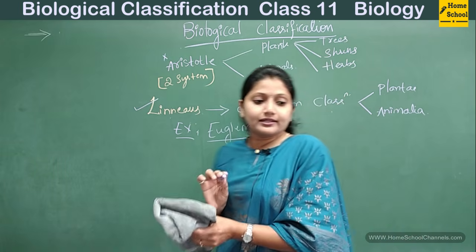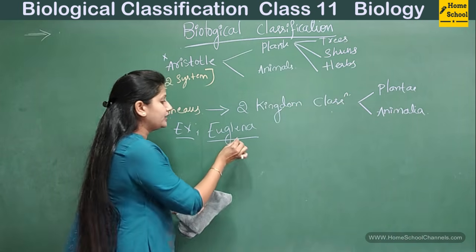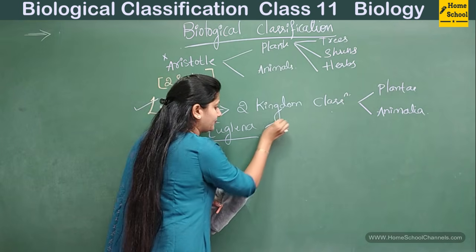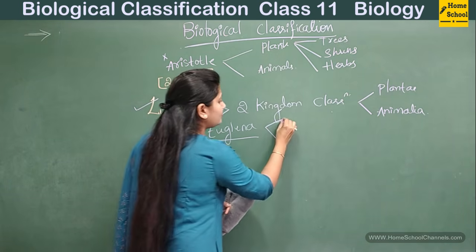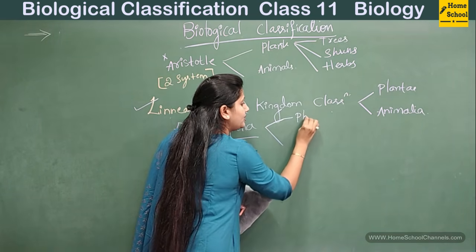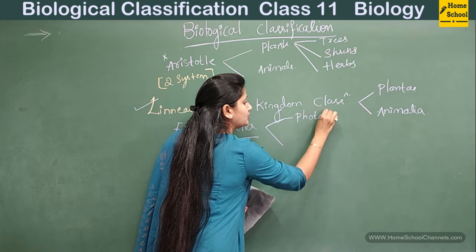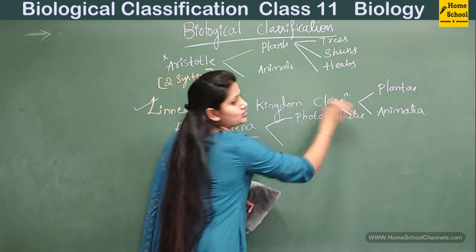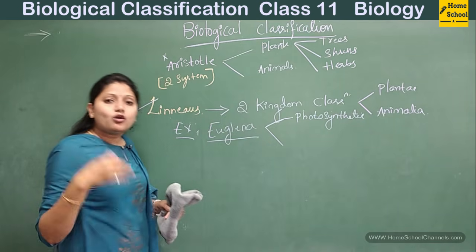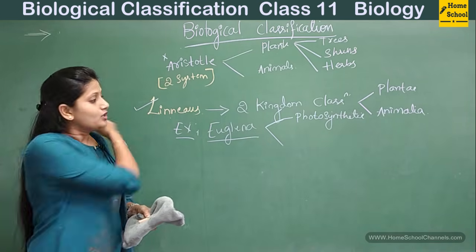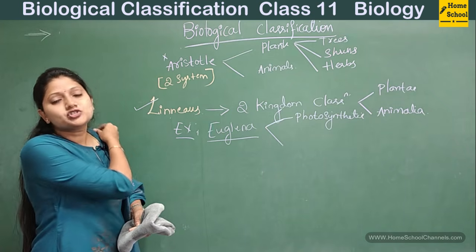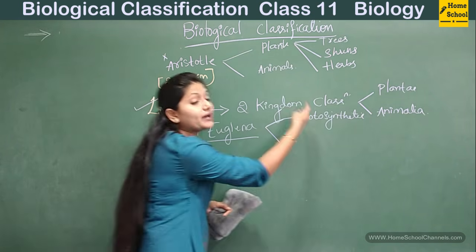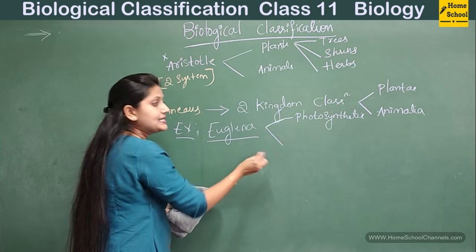So what are the characteristics present in Euglena as a plant? It is photosynthetic. It is capable of photosynthesis, and all the organisms which undergo photosynthesis can be placed under Plantae.